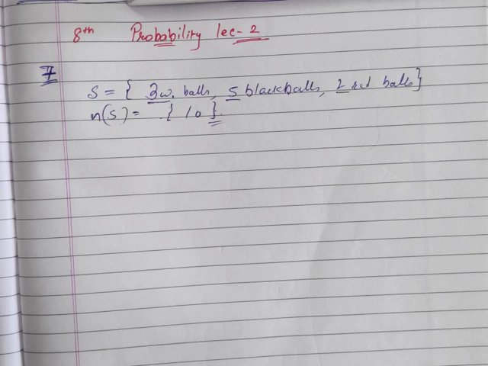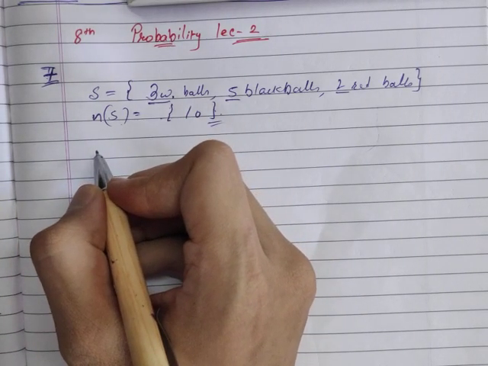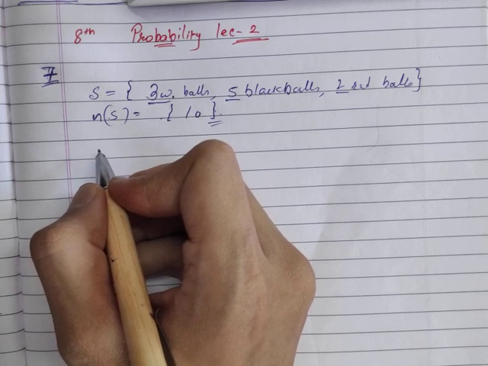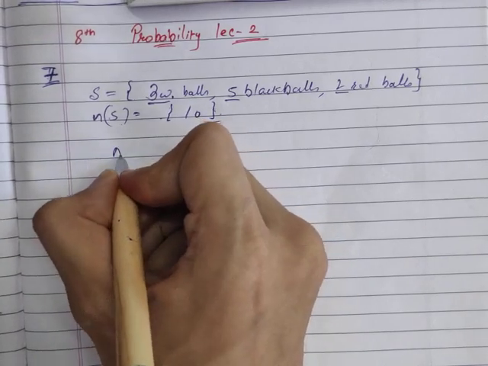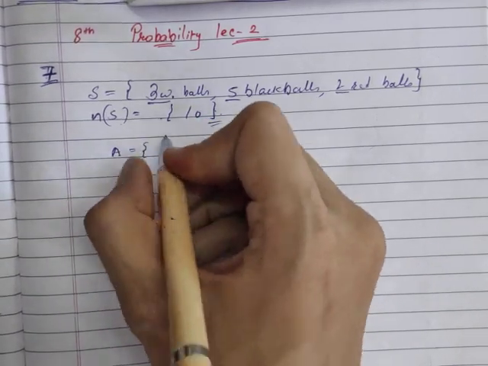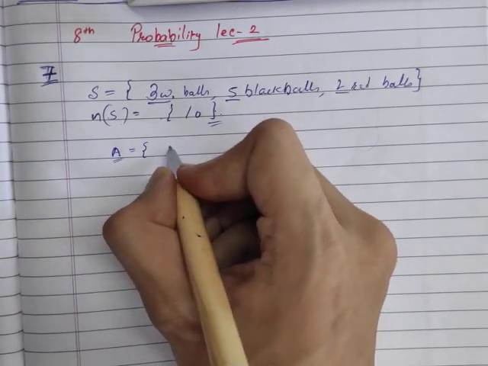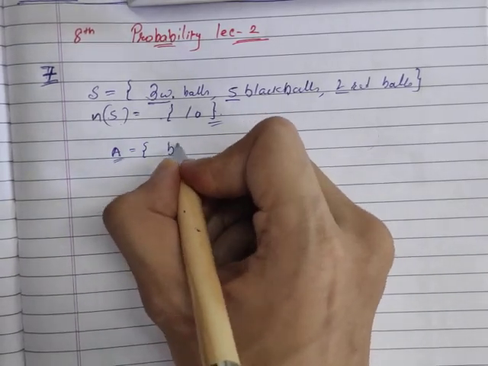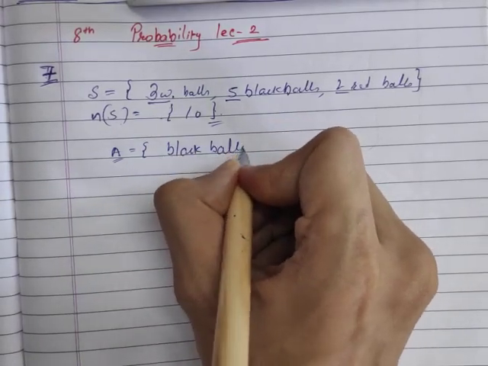So going ahead. Next thing, he wants me to find, if I pick a ball randomly, what is the chance that it is a black ball? So the desired event A here is the black balls.